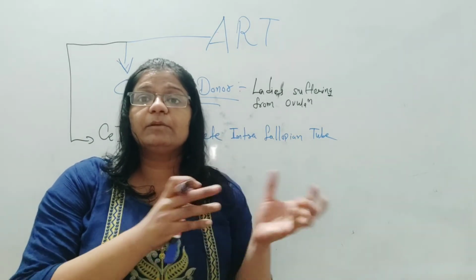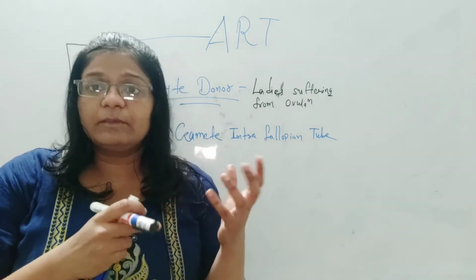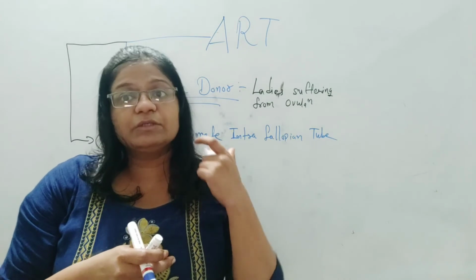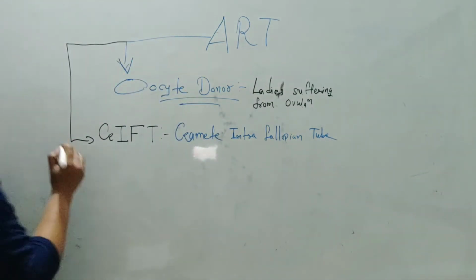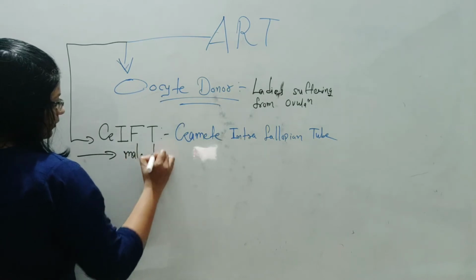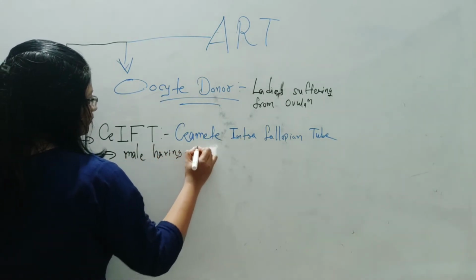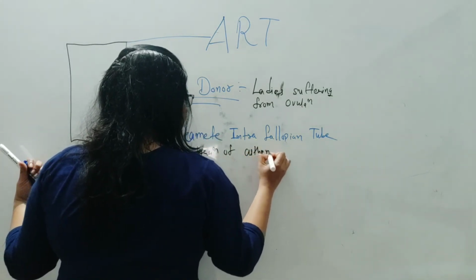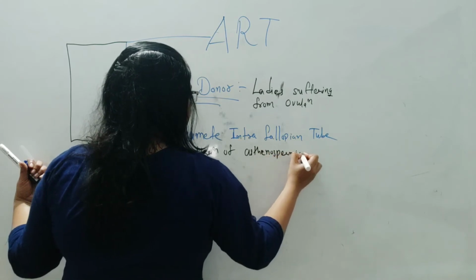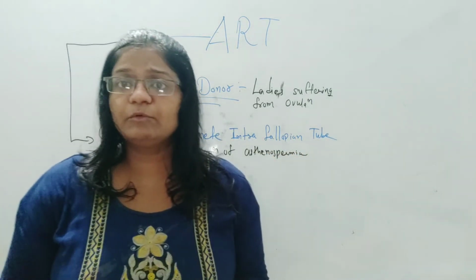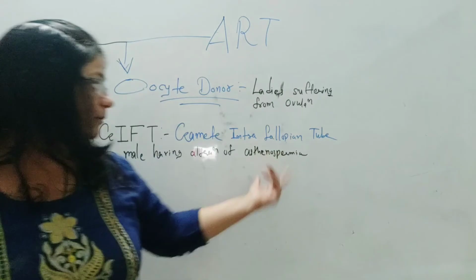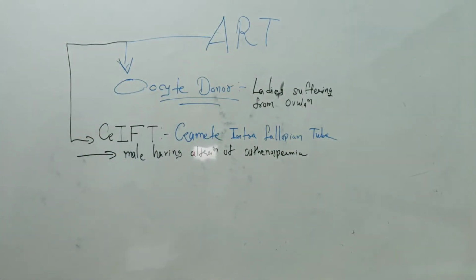So here the problem would be related again to sperm motility, meaning asthenospermia. The problem of sperms could be related to structure of the sperm, motility of the sperm, or maturation of the sperm. Any such problem related to sperm could be overcome with the help of GIFT, as we also call it.